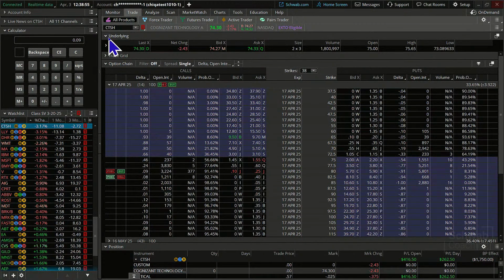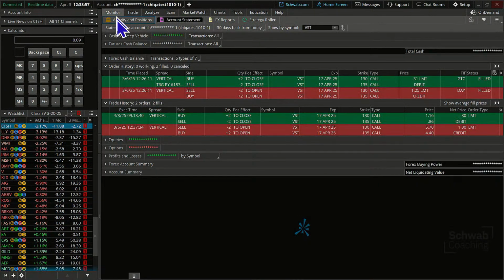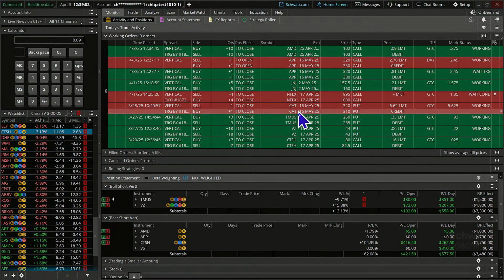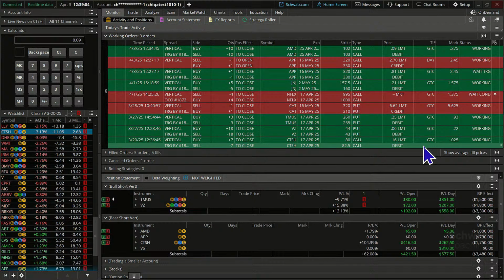In fact, if I go to the working orders here, we'll see how much it's changed. In our working orders on CTSH down here, oh, it's still showing that. We're saying we are willing to get out at 16 cents, and the midpoint between the bid and the ask price is actually negative. You're like, why aren't you executing for me? It's because both of those options, it's saying it just doesn't want to deal with us. All right. But it would be nice if we didn't have to sit there and wait on it, right?